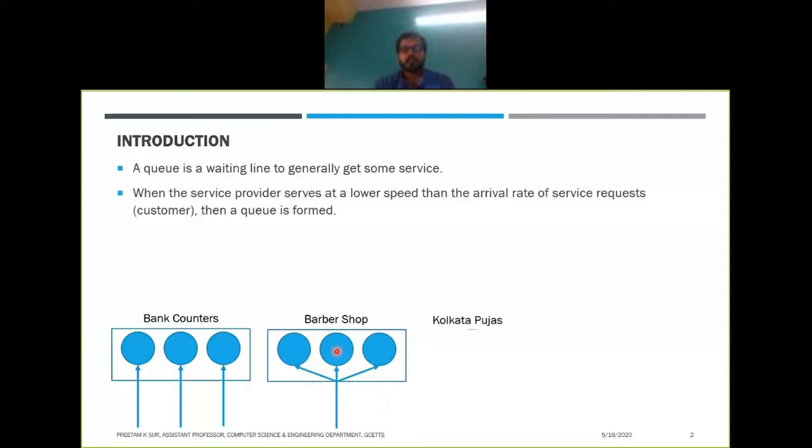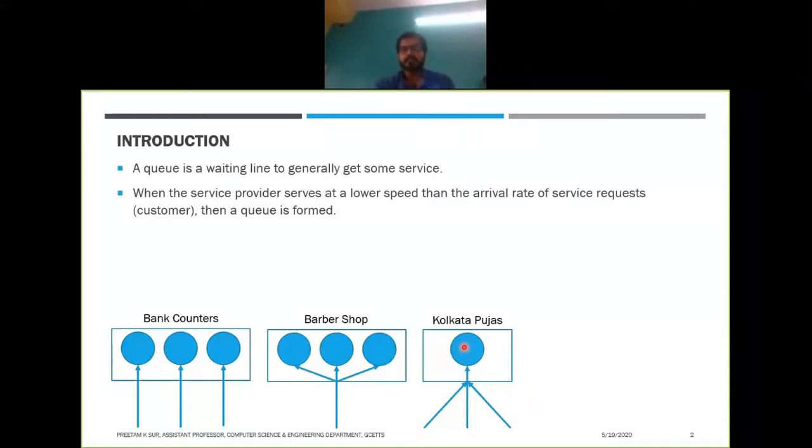Another example that we have is the Durga Puja pandal in Kolkata. In this kind of queue, suppose the counter is nothing but the puja pandal. Okay, and people are going to visit it to see the Durga idol.